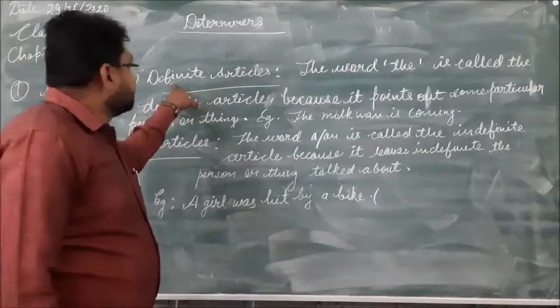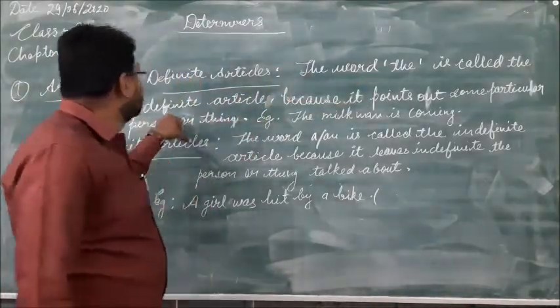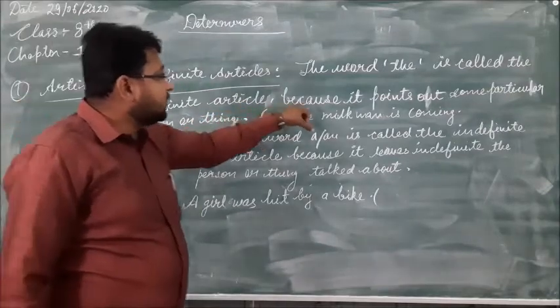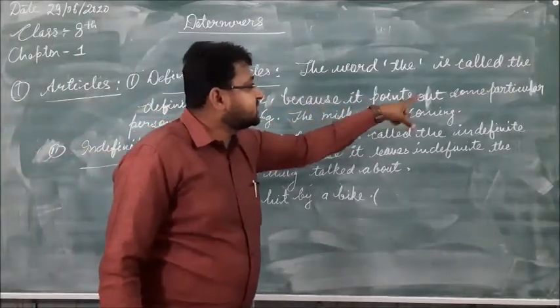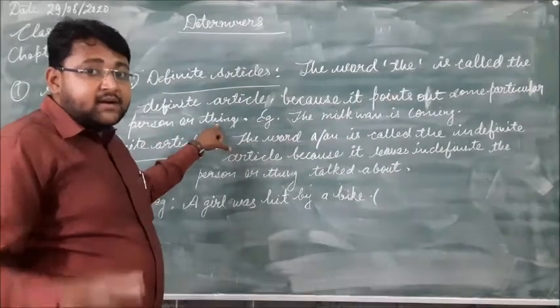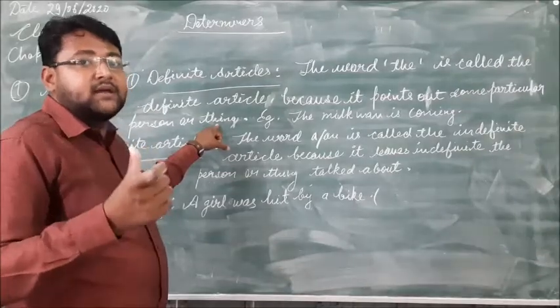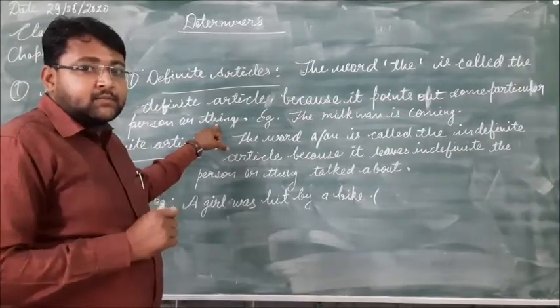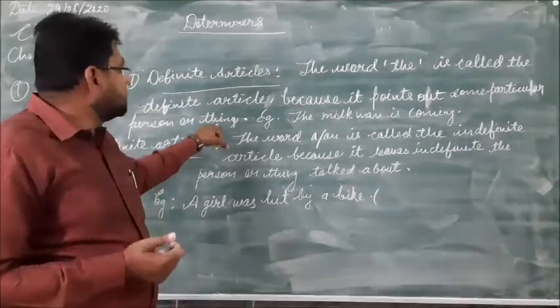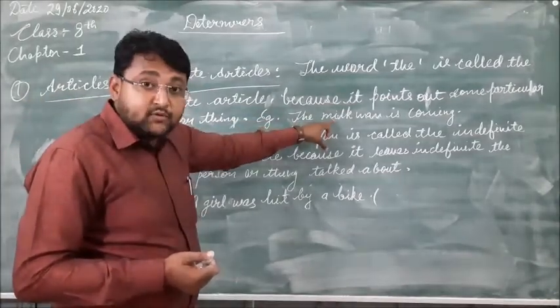The word the is called the definite article because it points out some particular person or thing, and articles, meaning determiners, are always used before any noun, person or thing. As I told you, the milk. Milk is here, you can see the example.